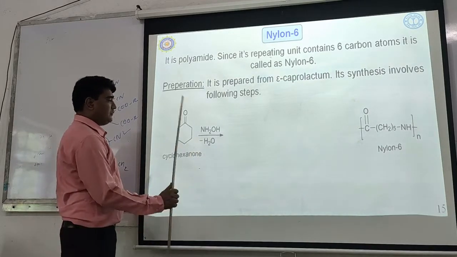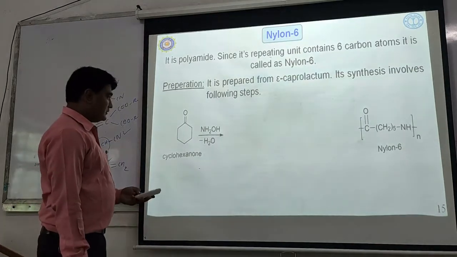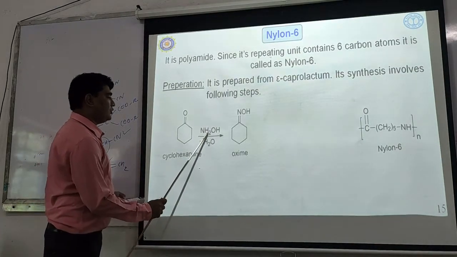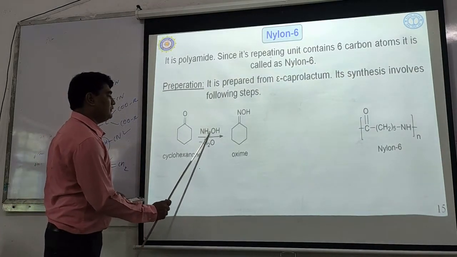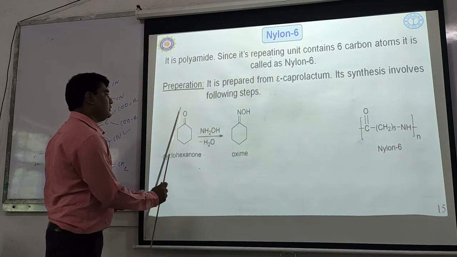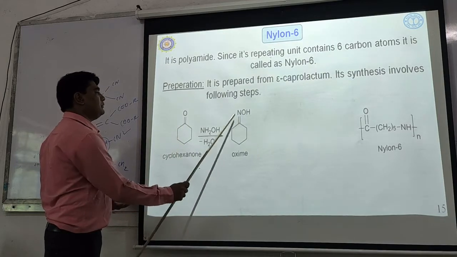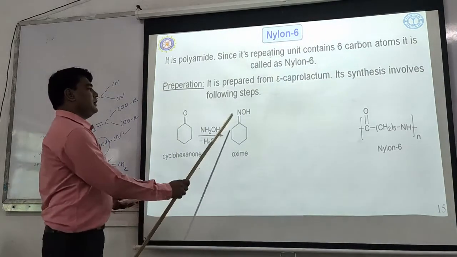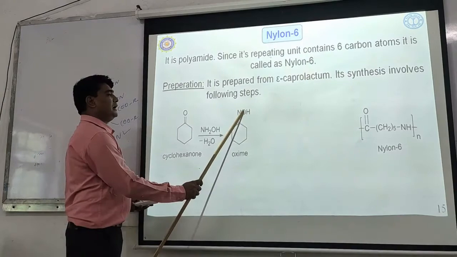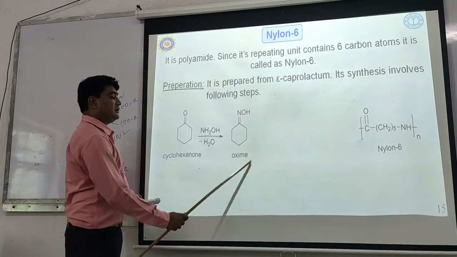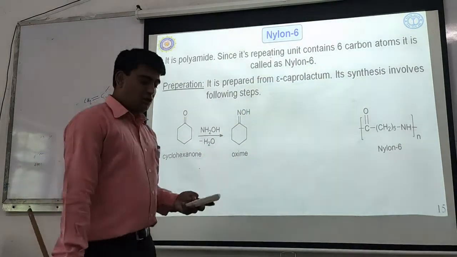Two hydrogens from nitrogen and one oxygen from the ketone group go out in the form of water, and there is the formation of a double bond between carbon and nitrogen. This double bonded nitrogen-OH compound is generally called an oxime.